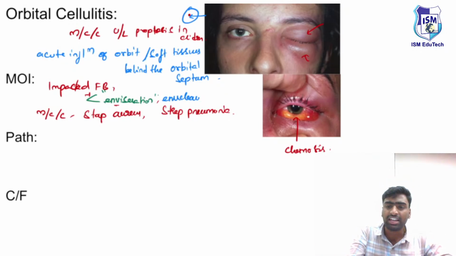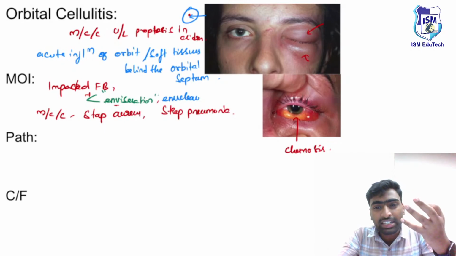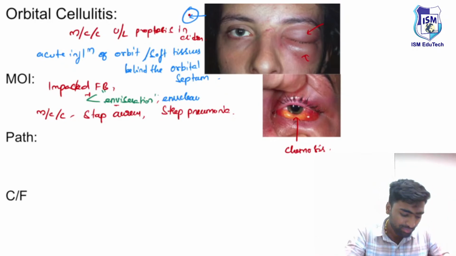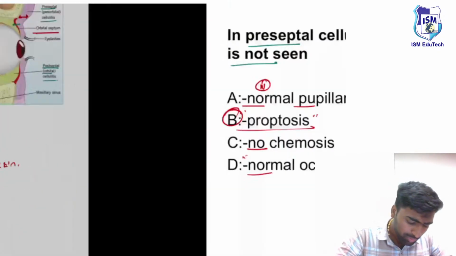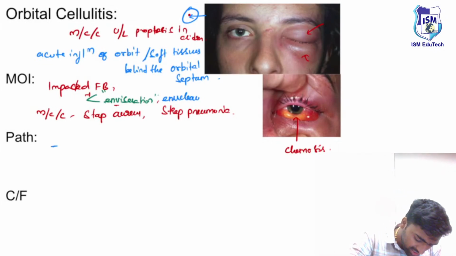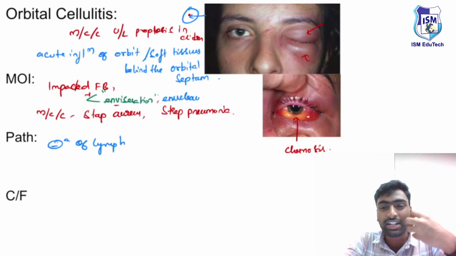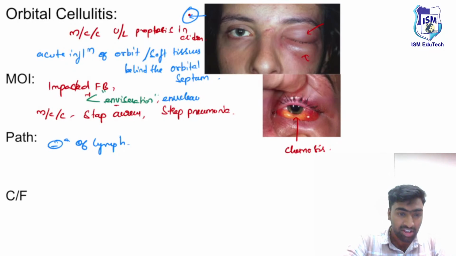What is the significance here? I told you this orbit is tightly packed. It's 30 ml, but everything here is tightly packed. Because of this tightly packed nature, there will be no lymphatic drainage. Because of this absence of lymphatics, whenever there is a lymph collection or infection, the lymph is unable to drain out, so the infection remains inside. The absence of lymphatics plays a major role in its pathology.